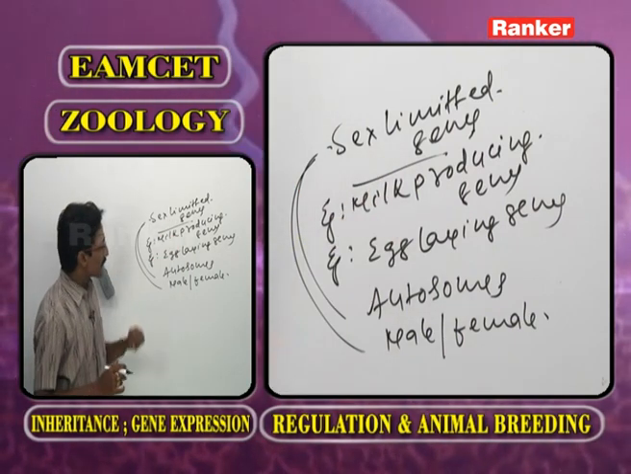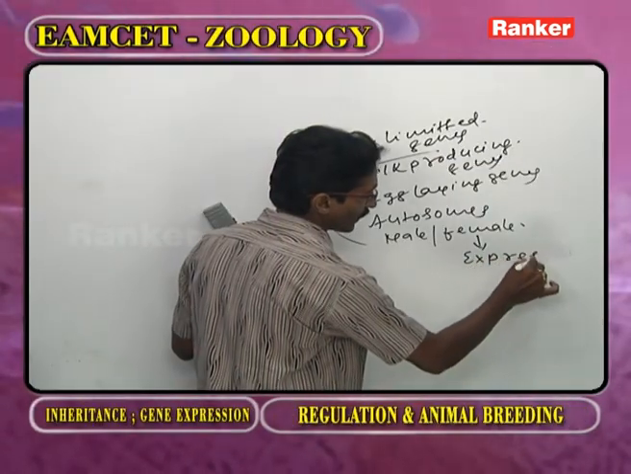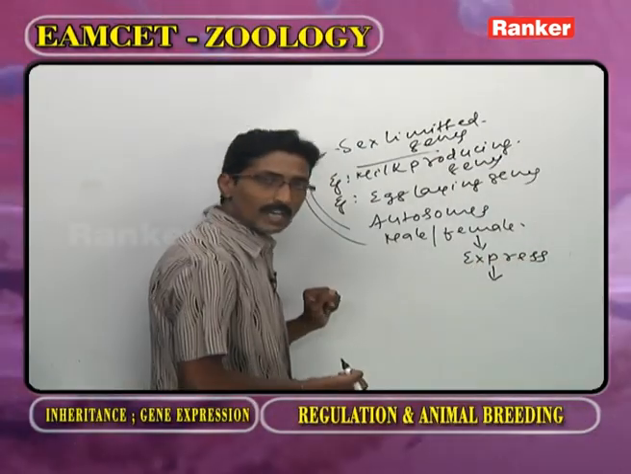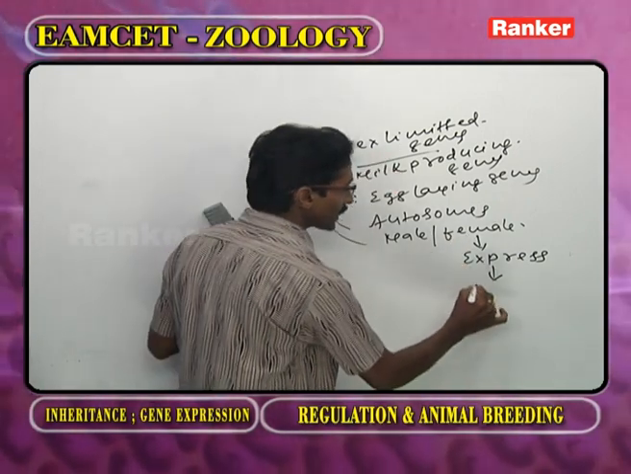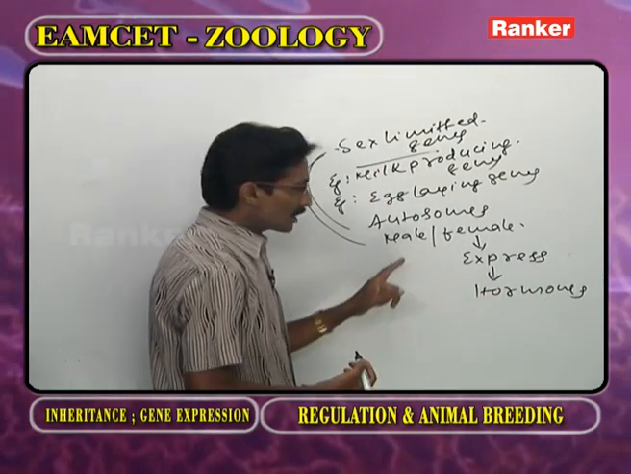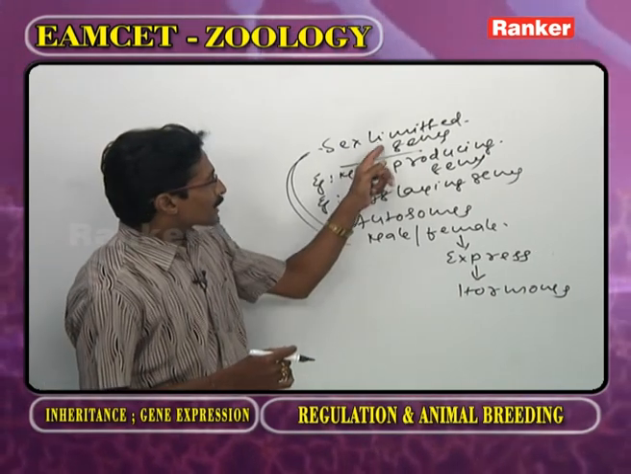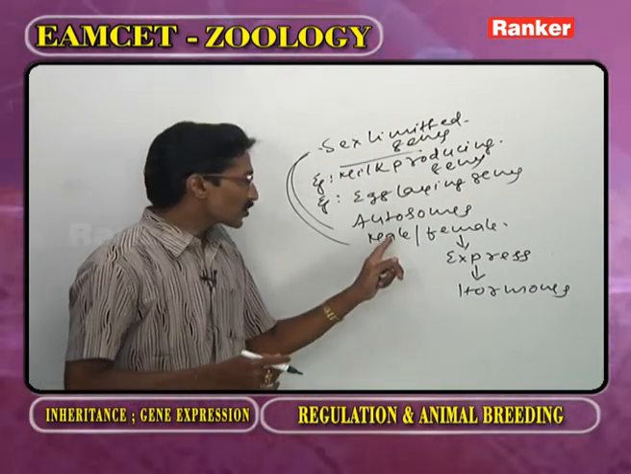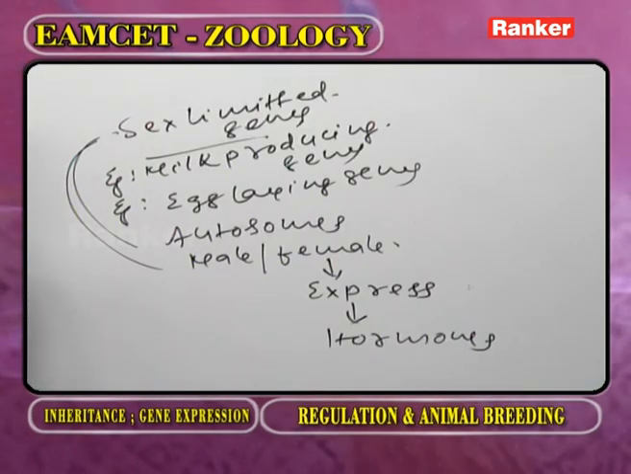But the sex limited genes express only in female, because for the expression of sex limited genes in the female, what is present? Hormones are present. But in a male body hormones are absent for the expression of sex limited genes. So, in a male body the milk producing genes are not expressed.